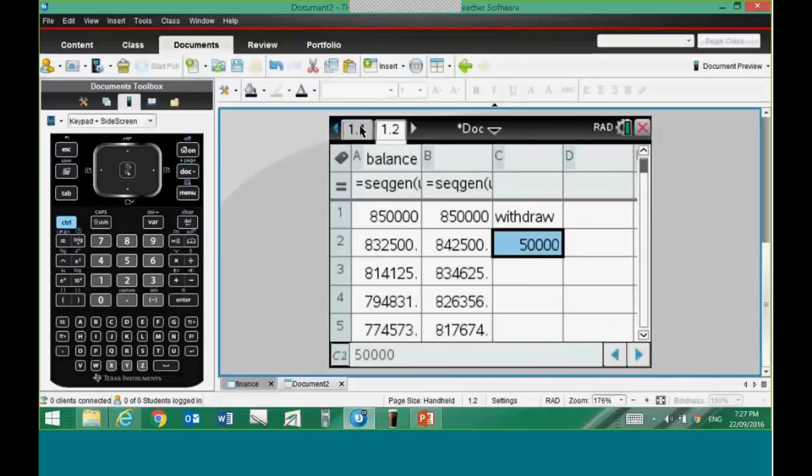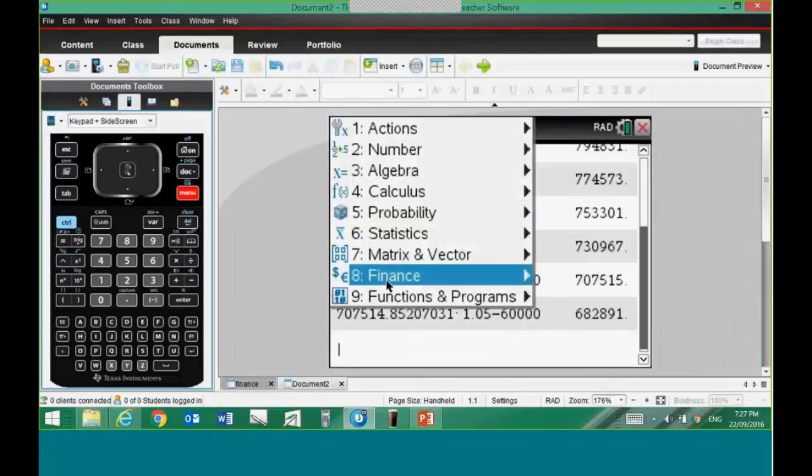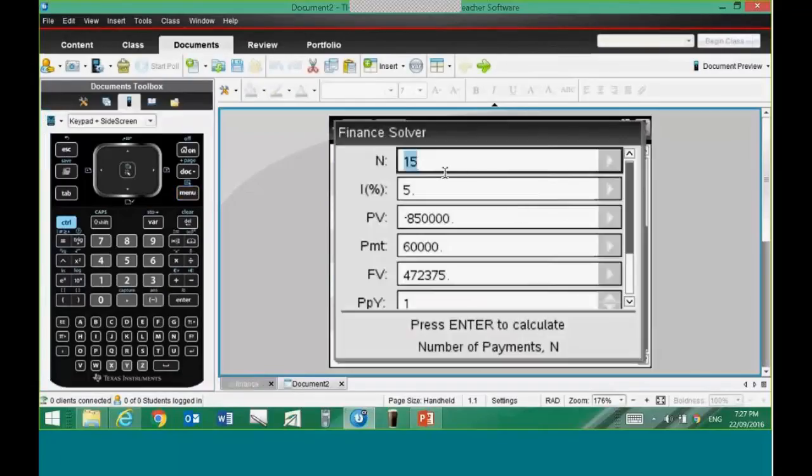TVM Solver. Need to be on a calculator page for the TVM Solver to work. And we're wanting 35 years, interest rate at 5%. There's our money. I want to know what the payments are. And the future value for a lot of these ones, students, remember, if you're exhausting an annuity or paying out a loan, the future value will be zero. Okay? So I want to know the payments. So I'll press enter in here. And it's saying just under $52,000.